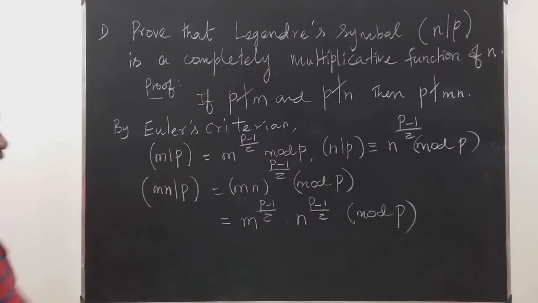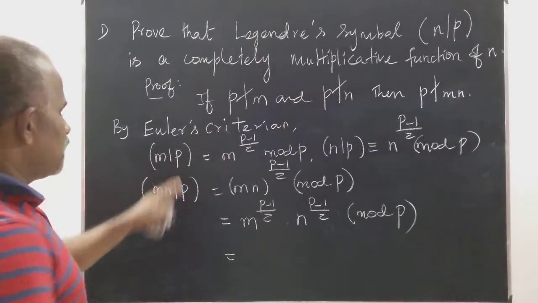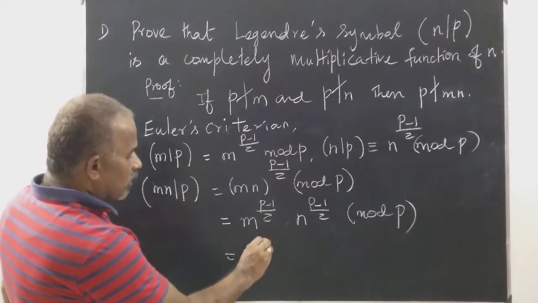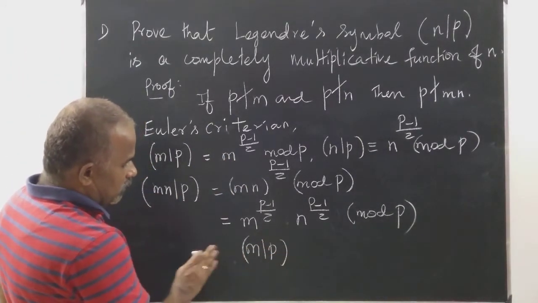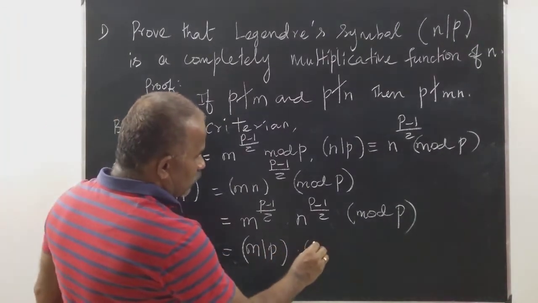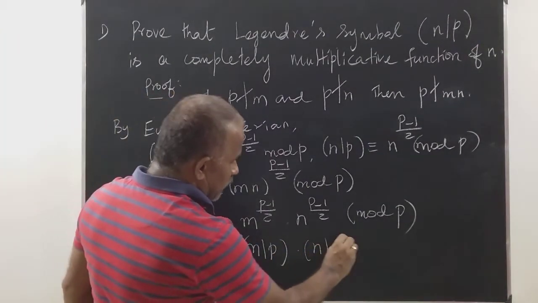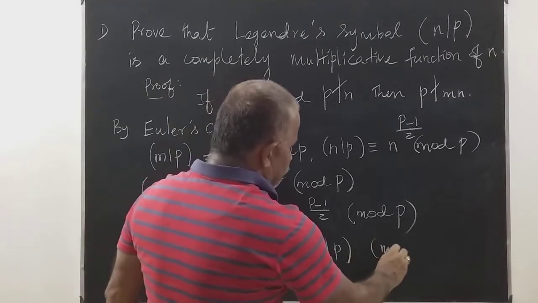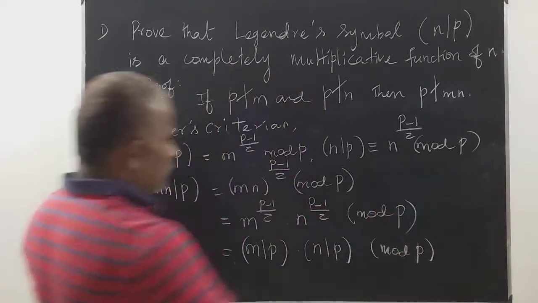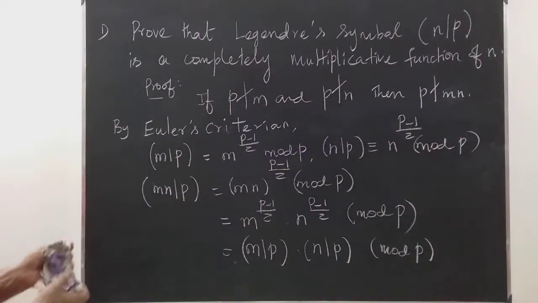So therefore this is nothing but m over p into n over p mod p.